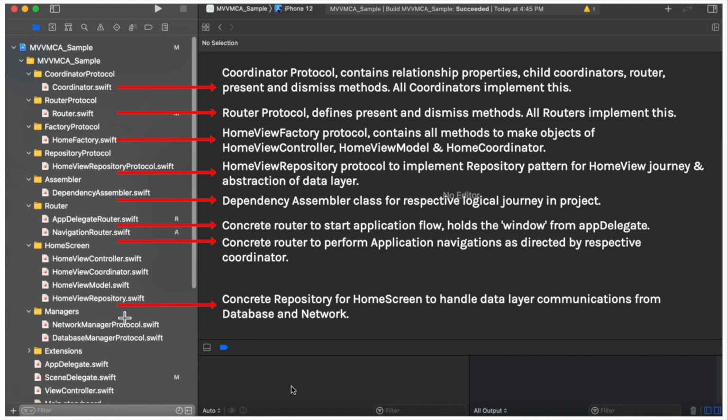Next class is the home repository.swift. So this is basically the repository for the home screen, and this will follow the home view repository protocol. The only responsibility of this repository is to perform database and network communication from the view model for the home screen only. So these are the classes that we are going to implement for MVVM C++ architecture in our sample.